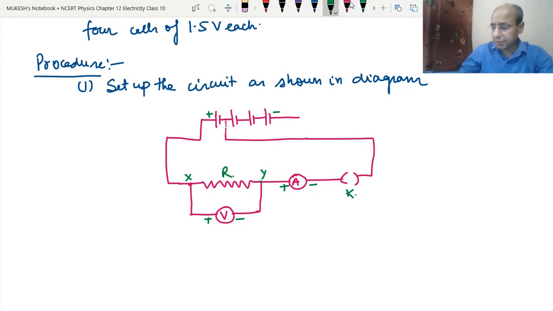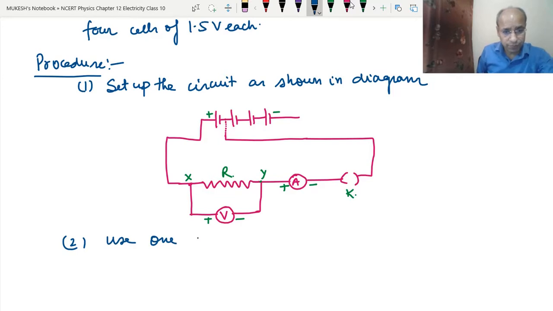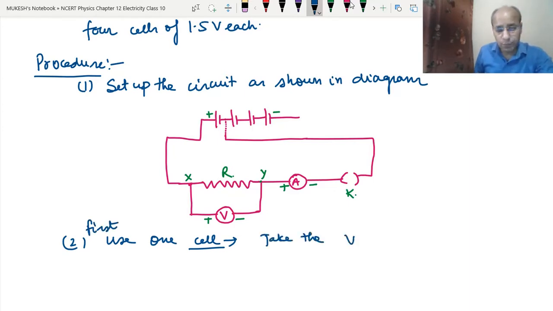Okay, now how will we start? After setting up the experiment like this, with the different components of the circuit, we have to start the experiment. So now what will we do? We will use one cell first. We will take the experiment with one cell only. First use one cell, and then take the voltmeter and ammeter readings. We will note the corresponding voltmeter reading and corresponding ammeter reading.